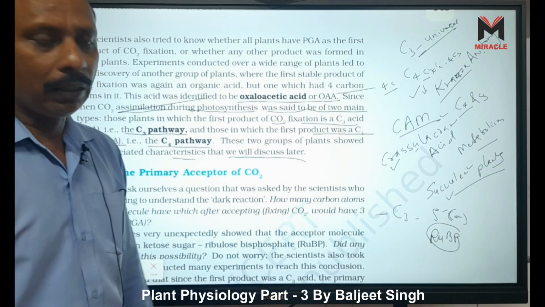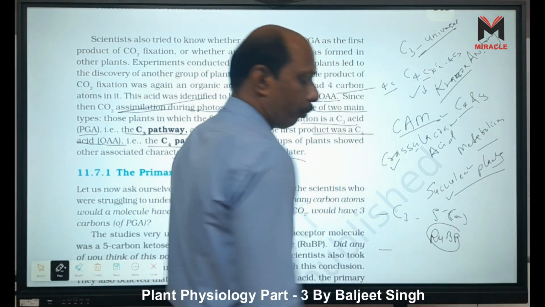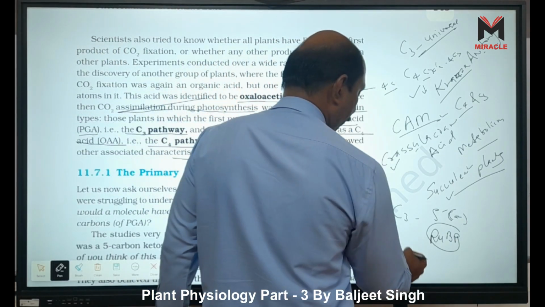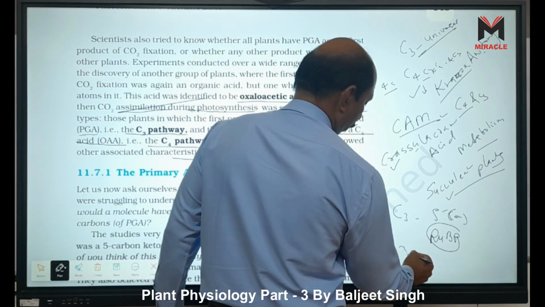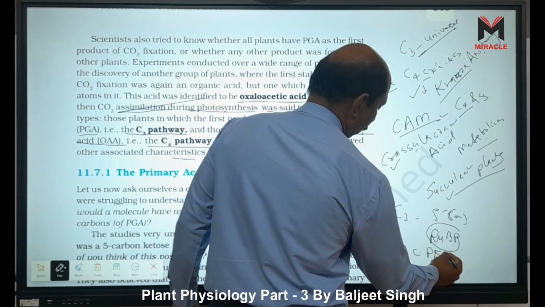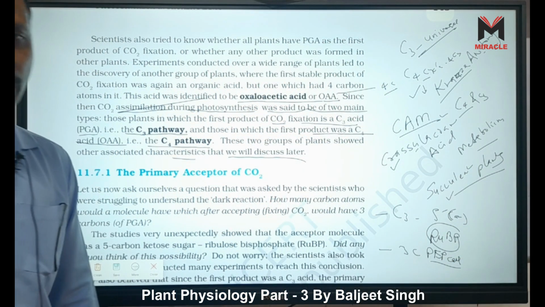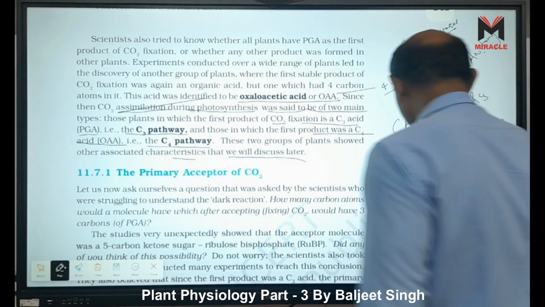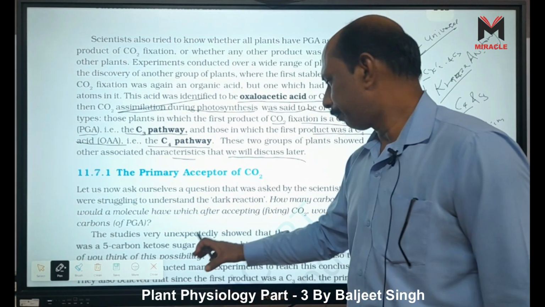But when we consider the C4 pathway, there is no rubisco. In the mesophyll cells, there is PEPcase, phosphoenol pyruvate carboxylase, and phosphoenol pyruvate is a 3 carbon molecule. So in the C3 cycle the acceptor is a 5 carbon molecule, and in the C4 cycle it is a 3 carbon molecule.